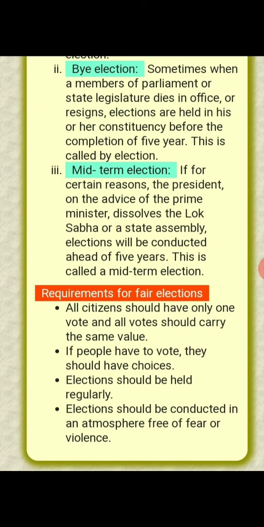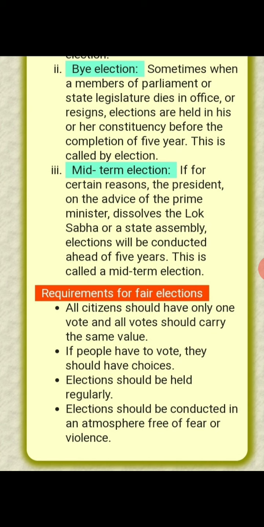Now we will see the requirements for fair elections. Requirements for a fair election means there are some criteria or features by which we have a fair election. A fair election means there is no gambling of voters, no violence or violent act, no chaos, no confusion during the elections. Everyone is given an equal chance to vote, to choose their representatives. That is a fair election, where all the voters choose their representatives by their own choice.